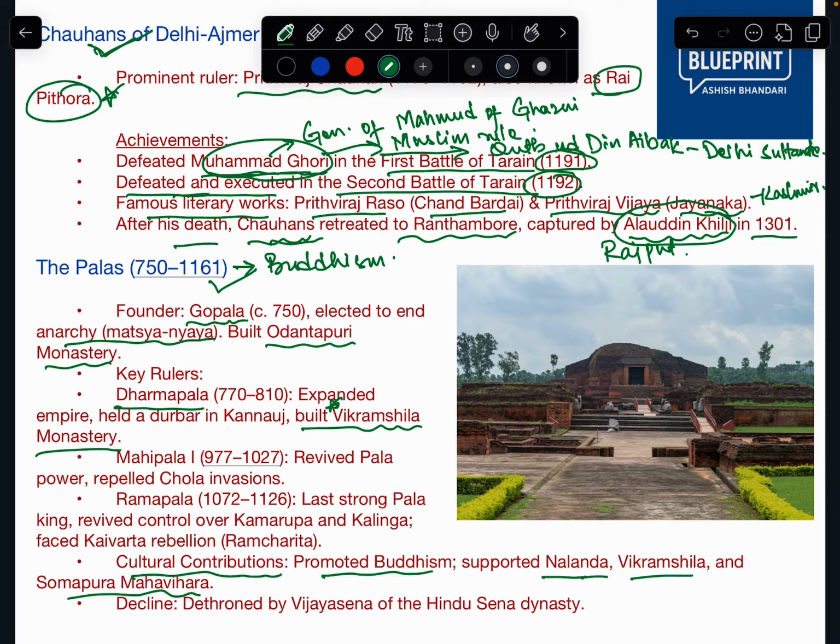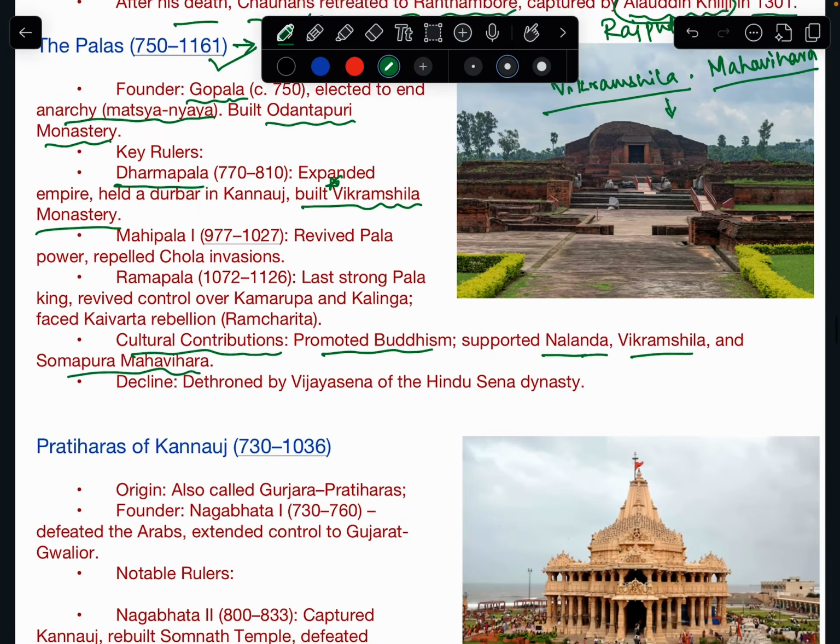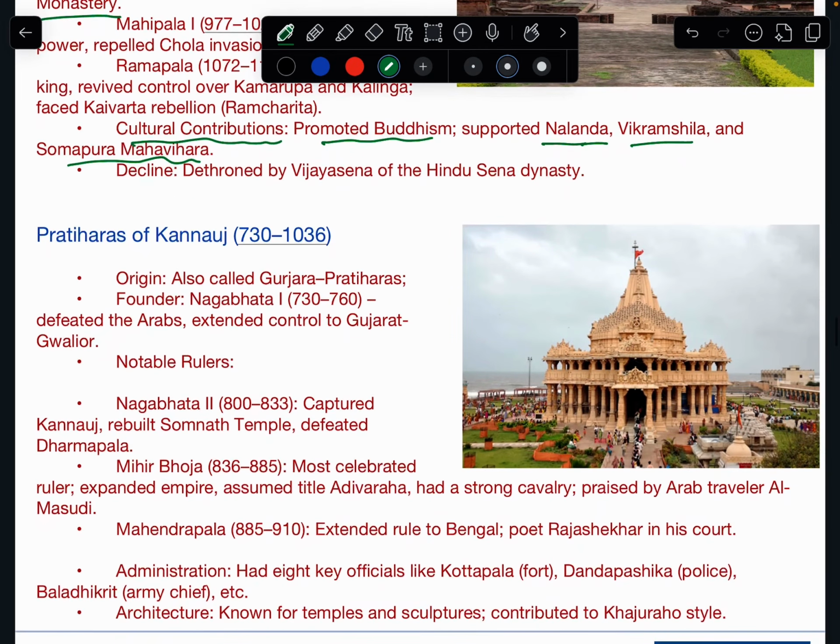Vikramshila was a university, or Mahavihara, as it is also called. Bihara is a school of learning, and Mahavihara means university in those days. In present times, only the remains of Vikramshila are there. Finally, the Palas were dethroned by Vijay Sena of the Sena dynasty in Bengal.